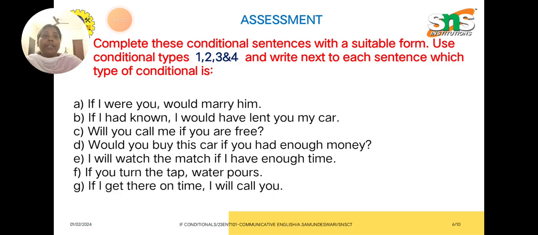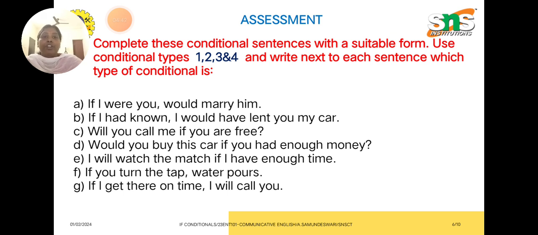And the third type, and here we have a small assessment to check your understanding of this topic. So what are all the conditions you are familiar with? You can name it here. If I were you, I would marry him. We have just completed this explanation, so it is under type 2 condition.